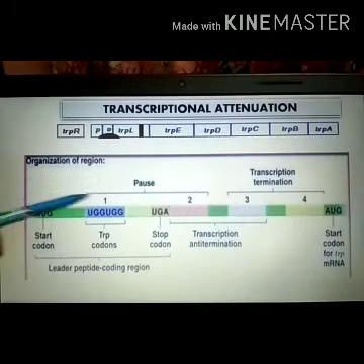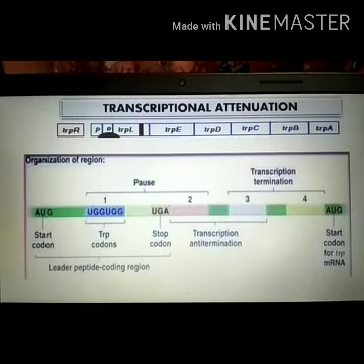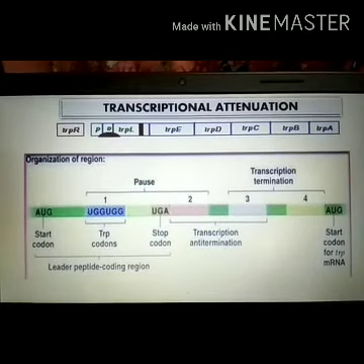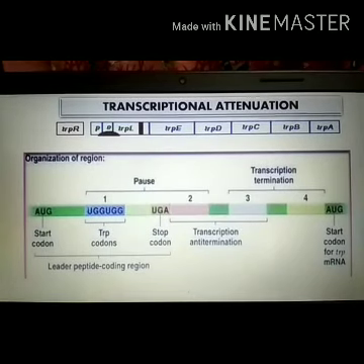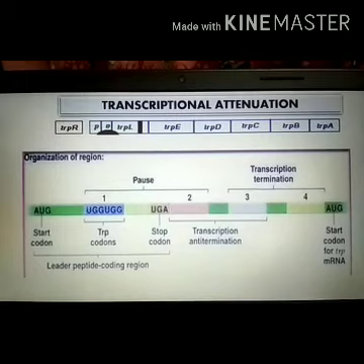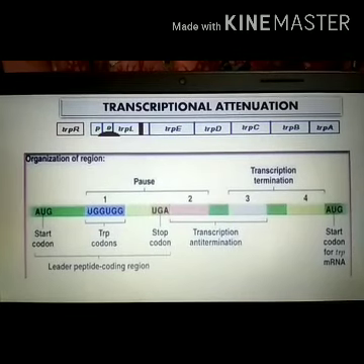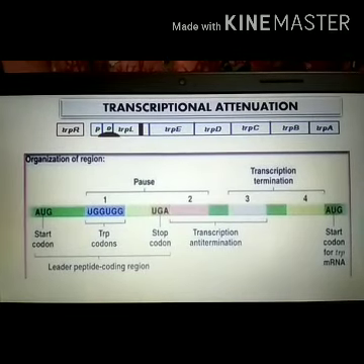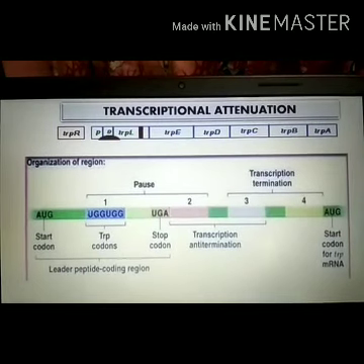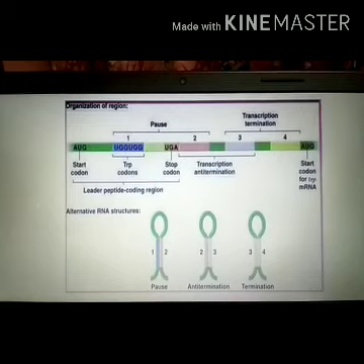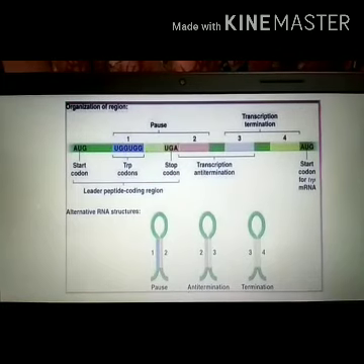These are complementary to each other, and they can form secondary structures. They can form 3 different secondary structures which are known as hairpins. We will see in the next slide. So 1 can pair with 2, 2 can pair with 3, and 3 can pair with 4.